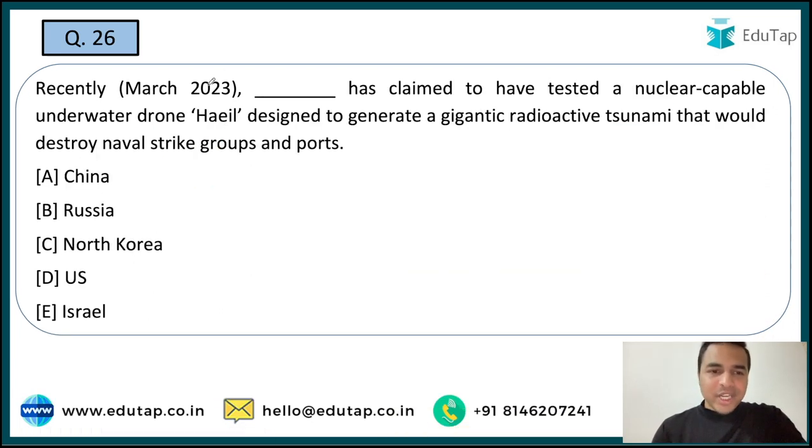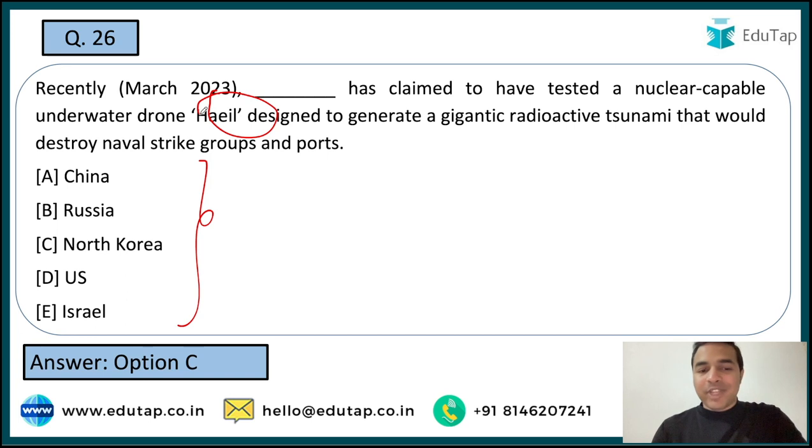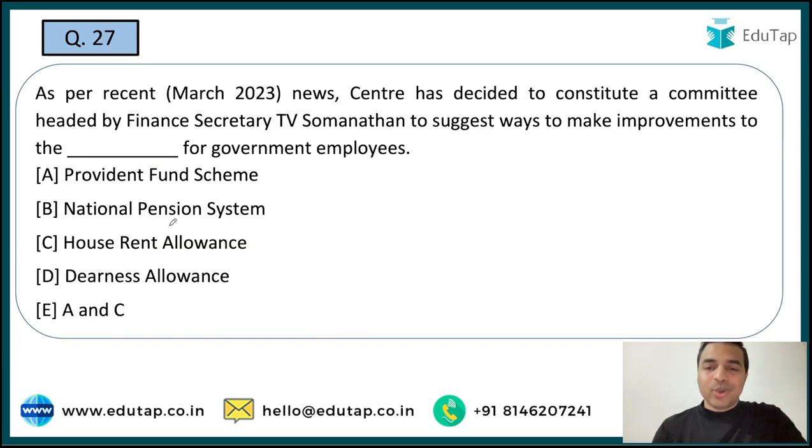Now the next question. So here guys, you are required to tell me the name of the country which has claimed to have tested a nuclear capable underwater drone, that is HALE. सो गाइज हेल इस पर्टिकुलर नाम का न्यूक्लियर कैपेबल अंडर वाटर ड्रोन है, इसका नाम काफी जरूरी है. And the next important thing about this particular question is the name of the country which has claimed to launch this particular part, to test this particular drone, and the name of that particular country is option C, that is North Korea.